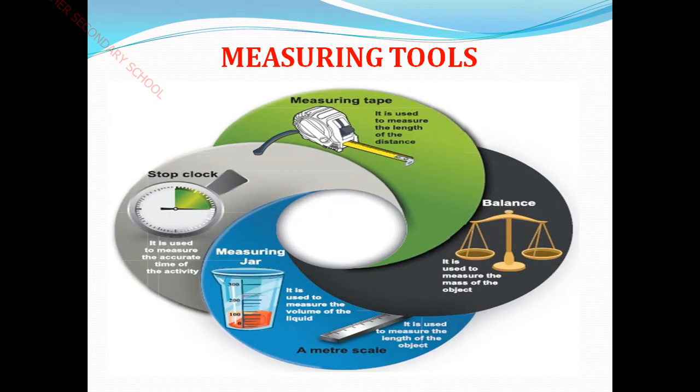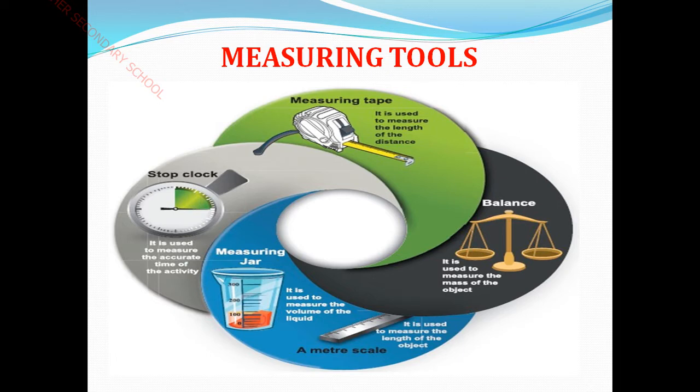Next thing, if you want to measure a material, what do we need? Are you able to understand the question? Will you be able to understand what I said? Listen, if you want to measure a particular material, what we need is tools.